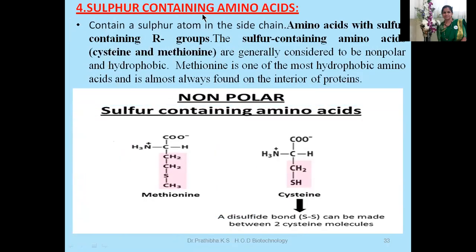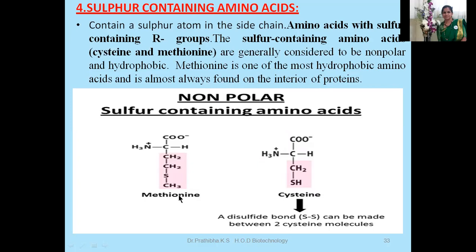Next, sulfur-containing amino acids. These amino acids contain a sulfur atom in their side chain. Examples are cysteine and methionine, which are generally considered non-polar and hydrophobic.